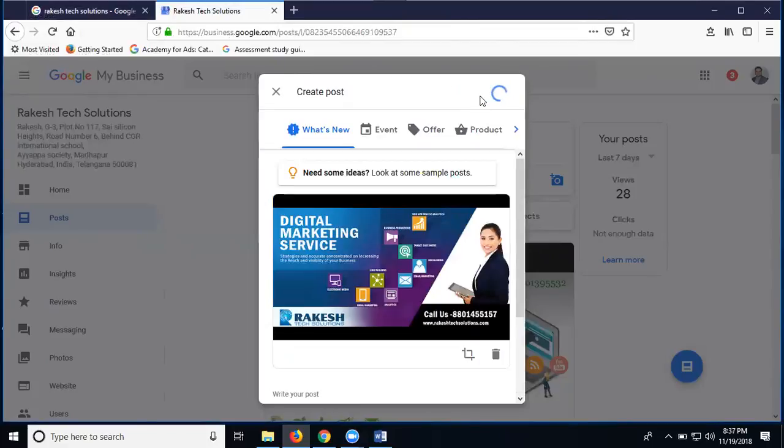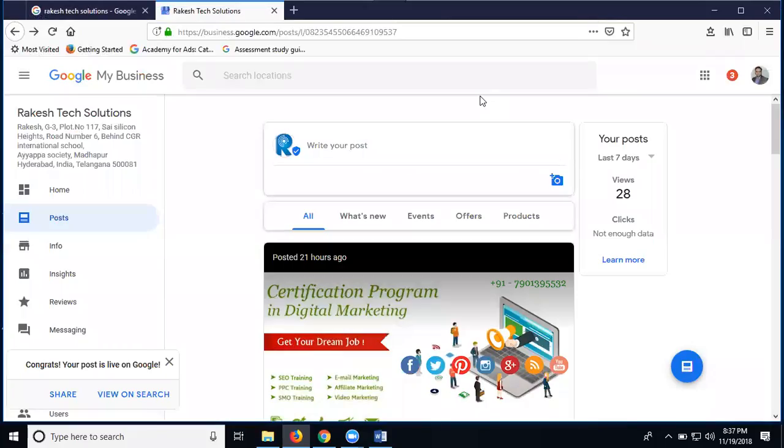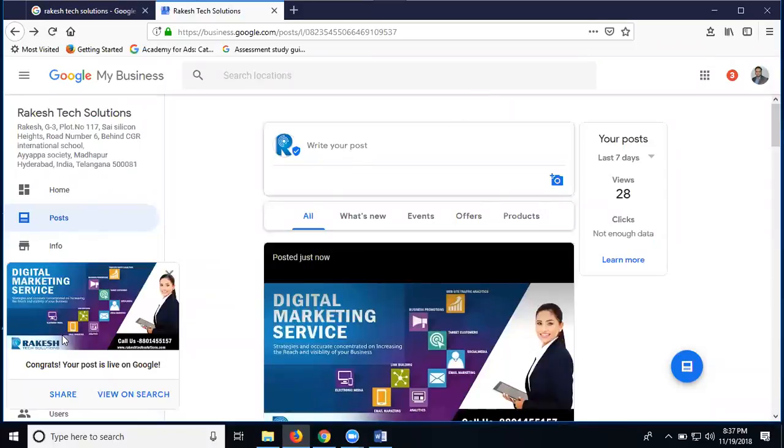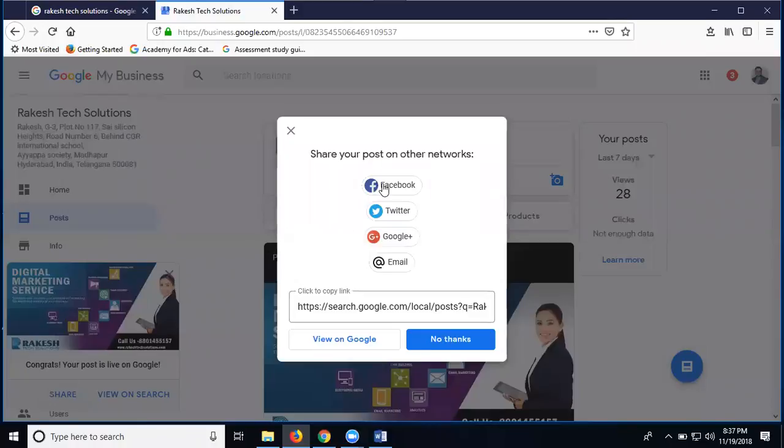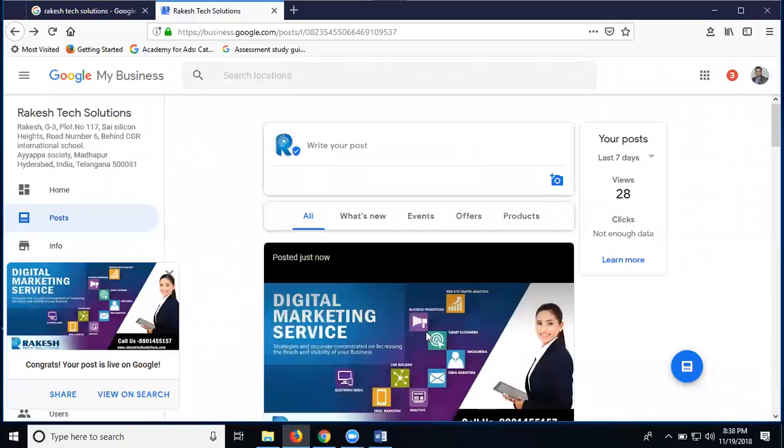Click publish. When the post is published, your mapping will always target the particular location based on your post. View on search. When people search, they're shown in the search. We can share this one on Google, Twitter, and Google Plus via email. These four we can apply with the option. Others, click no thanks. This is called updating based on your Google Maps. It's based on adding the places and adding the post option on your Google Maps. This is how you can target the audience for all locations based on the post and added places.